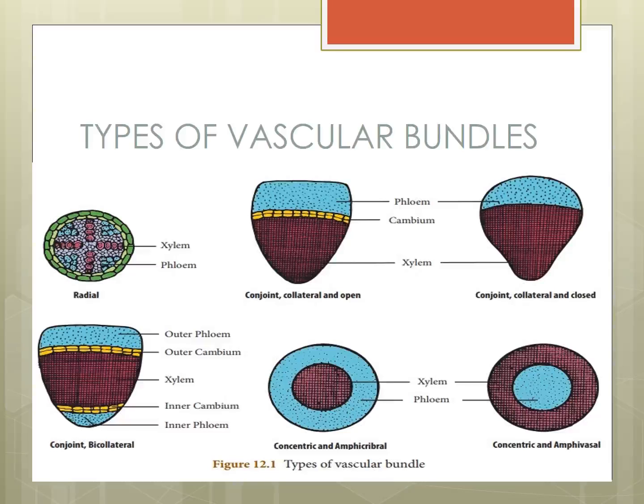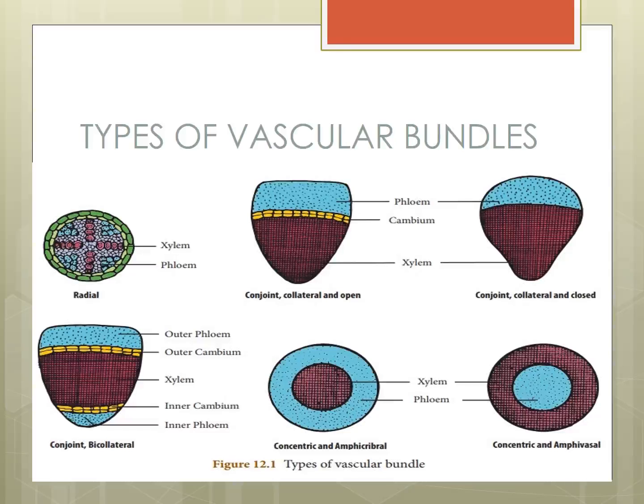That open is a dicot stem. Example, that closed, example is monocot stem. Now we will see concentric bundles. Concentric bundles: vascular bundle in which xylem completely surrounds the phloem, and vice versa, is called concentric vascular bundles. Concentric bundles, two types.